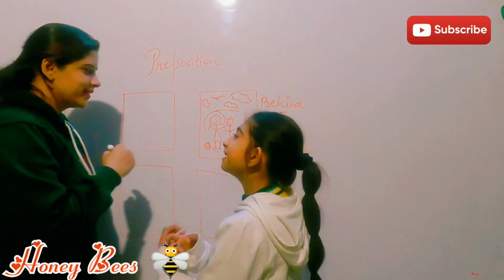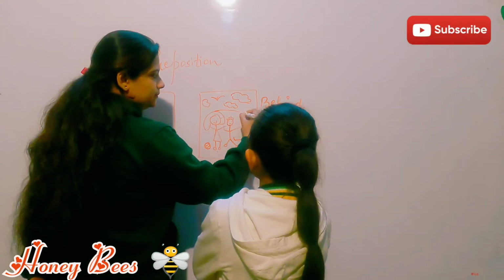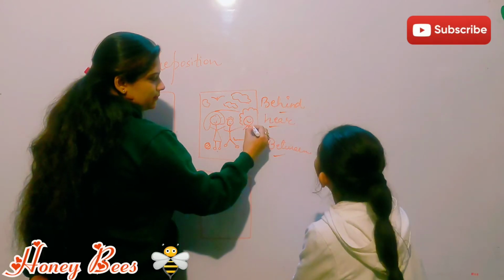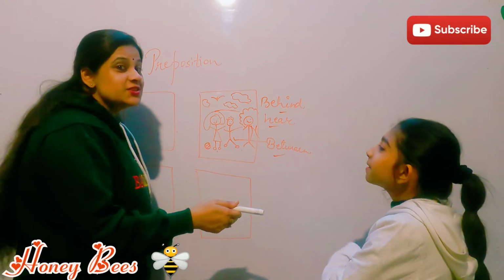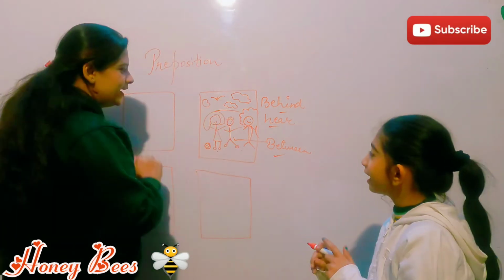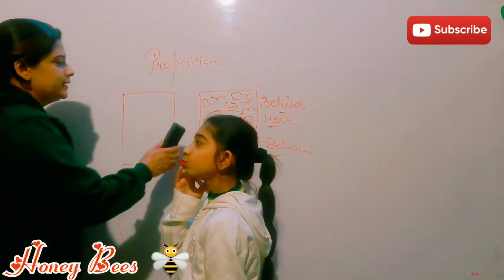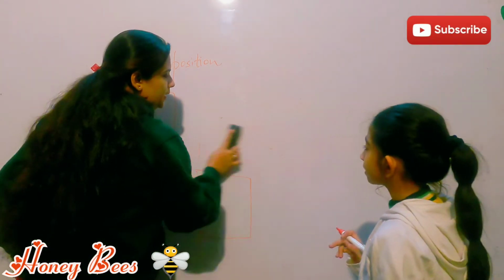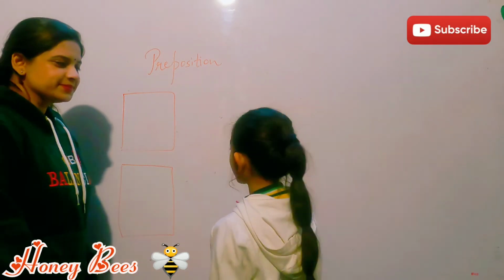The ball is near the girl. Now tell me. I also want to draw. Now tell me. The tree is behind the boy. Let's move to the next box. Here, let's draw. Or let us just rub it. Okay. So draw again. Something quickly.